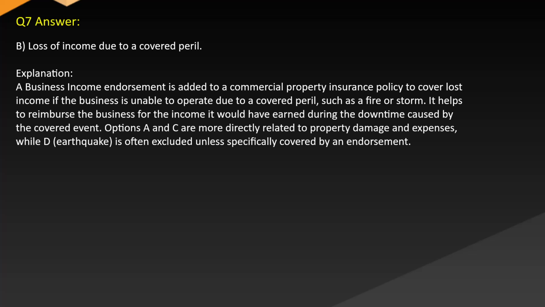Answer: B. Loss of income due to a covered peril. Explanation: A business income endorsement is added to a commercial property insurance policy to cover lost income if the business is unable to operate due to a covered peril, such as a fire or storm. It helps to reimburse the business for the income it would have earned during the downtime caused by the covered event. Options A and C are more directly related to property damage and expenses, while D, earthquake, is often excluded unless specifically covered by an endorsement.